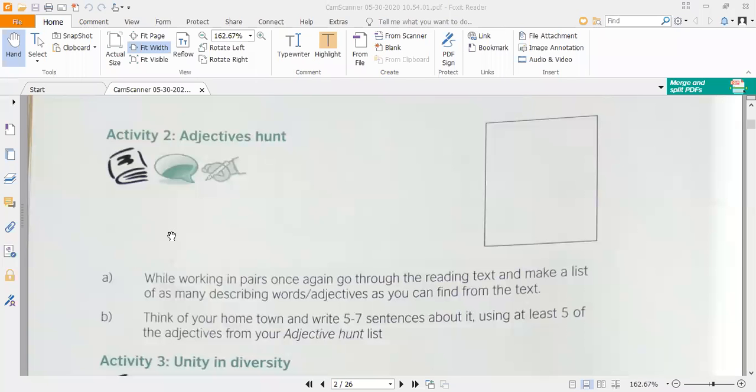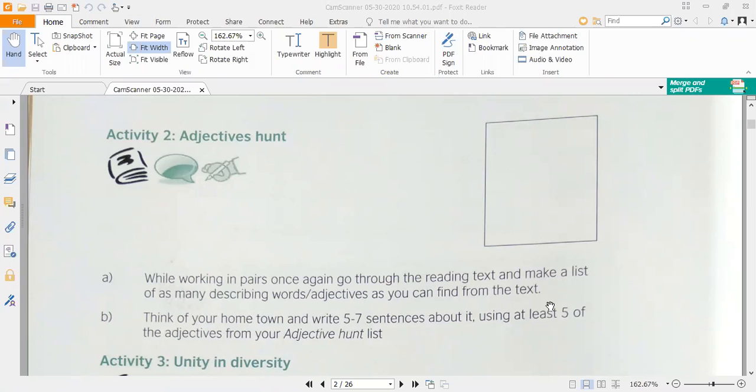Now we should start our class, and the very first topic of our discussion today is adjectives hunt. This is an exercise of the previous lesson, Neelam Valley. Now we have to say what is meant by adjectives hunt. Adjectives hunt means to hunt or to find out adjectives. We have to hunt various adjectives from the lesson of Neelam Valley.